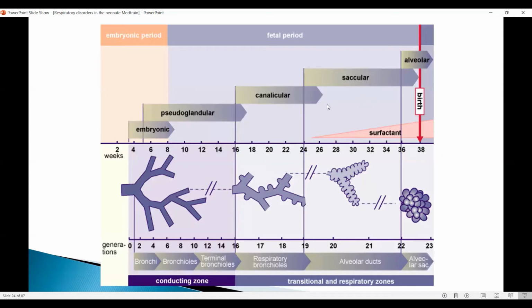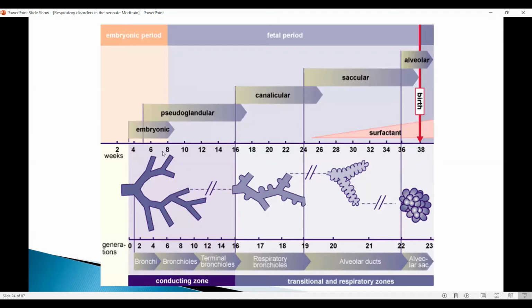The saccular stage is the main stage when you get alveolar ducts and then the alveoli developing, and the surfactant starts getting released from this stage onwards. However, if a premature baby delivers earlier, the surfactant release may start. The lamellar bodies are stored at this stage and then they get released earlier. And so the final alveolar sac formation happens only after 36 weeks.